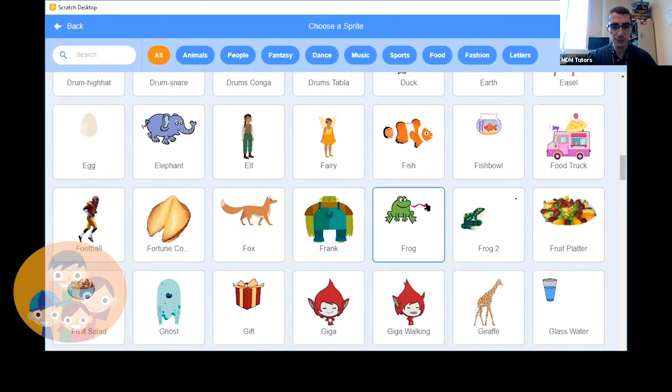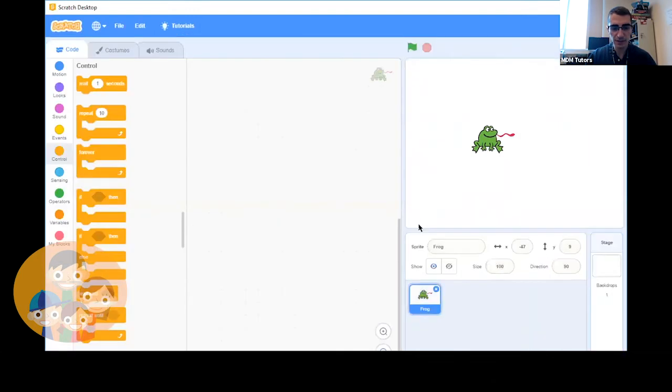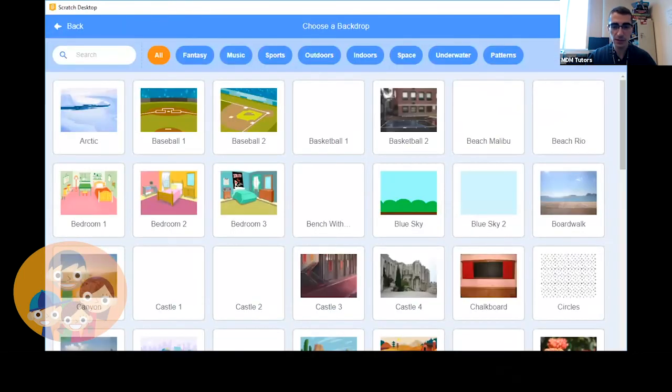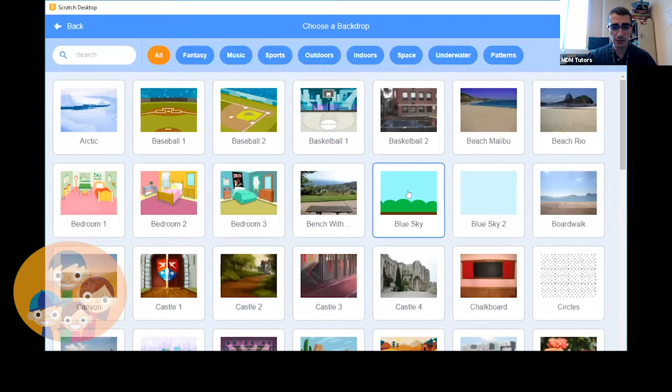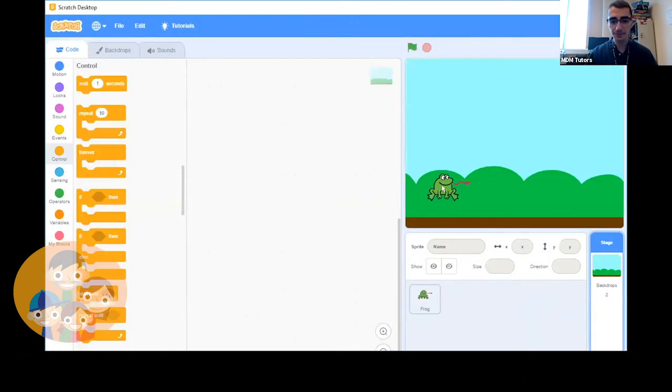You know what? I like the frog because it has a tongue already. So let's use that. That's nice and simple. Okay, and for this, let's also create a backdrop. Choose a backdrop. Let's have the frog, excuse me, work in blue sky.